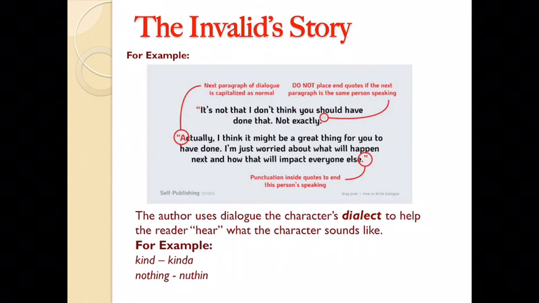The author uses the character's dialect to help the reader hear what the character sounds like. By reflecting the way that people actually speak, dialect enhances the realism of a literary work. I suggest you better understand dialect by saying it aloud. After saying it aloud, you will figure out what the misspelled word is saying.